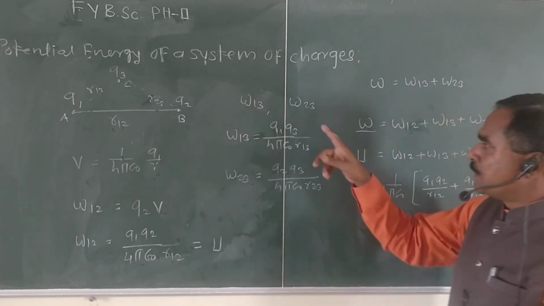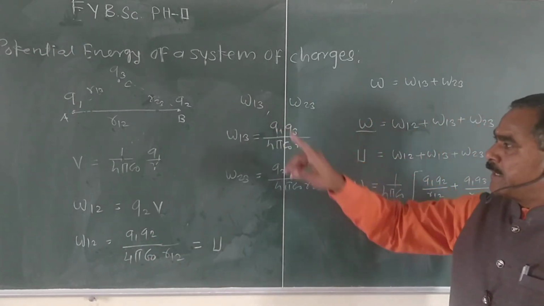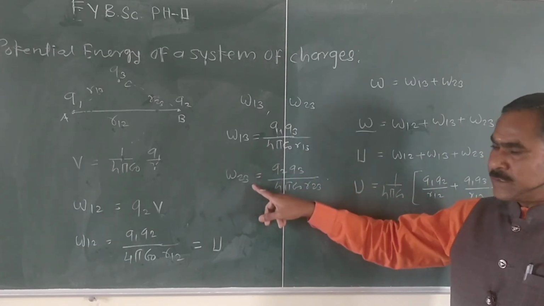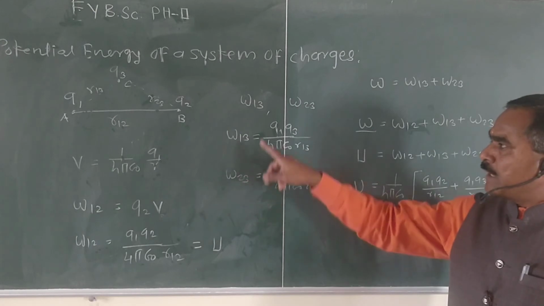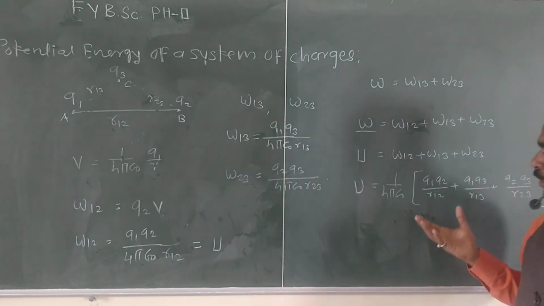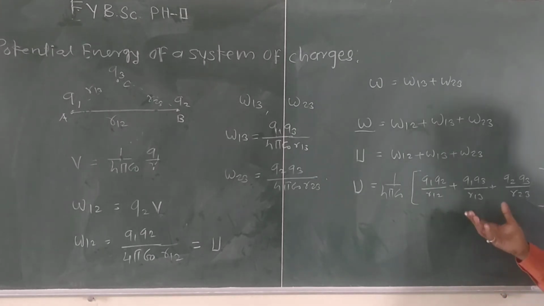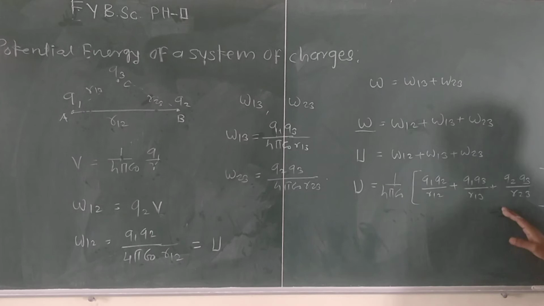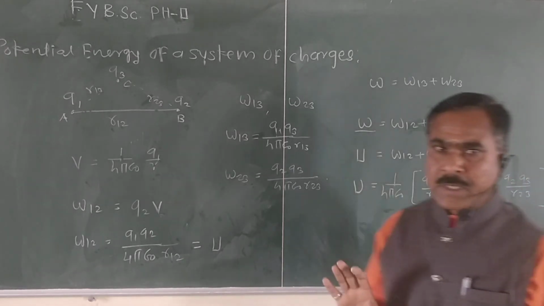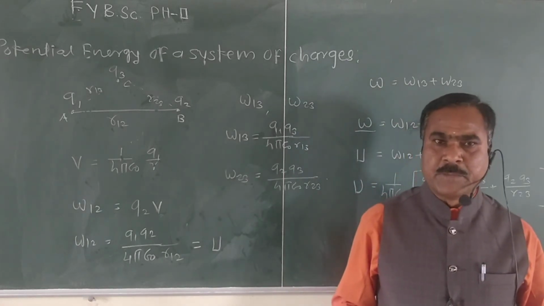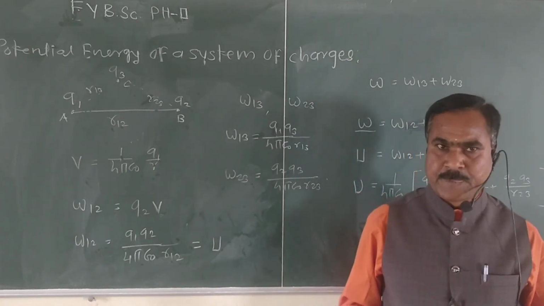Then this is the potential energy at charge Q3 due to charge 2, and this is due to charge 1. So the total potential energy of the system of charges you may write in this form. Here you remember that work done is nothing but the potential energy.